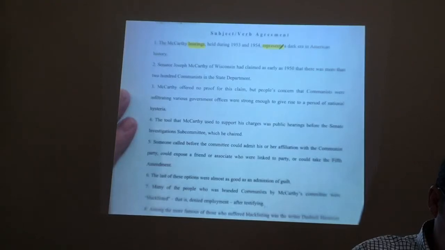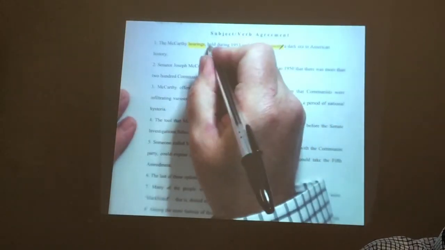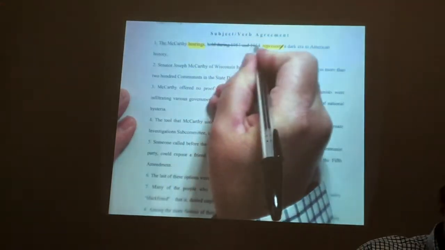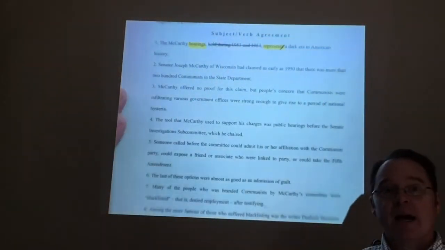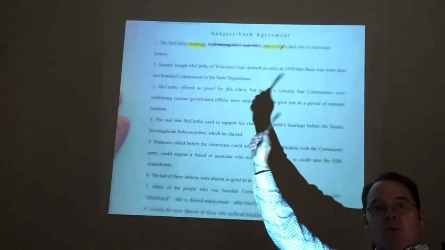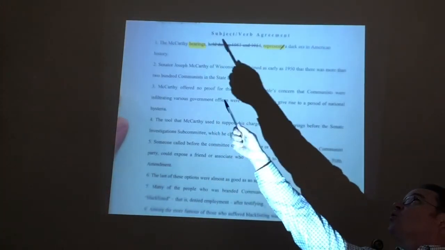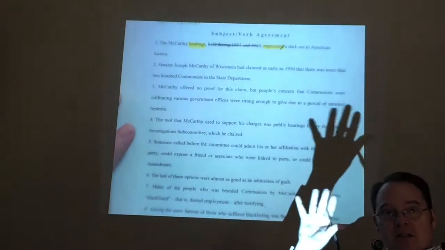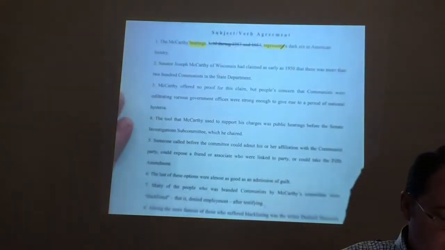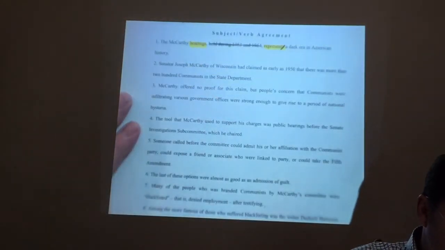Hearings represent. Now, please remember that any intervening or modifying phrase has no effect on subject-verb agreement. So if you need to, just get in there and cross that off or put parentheses mentally, physically, whatever you need to do to focus on subject and verb.